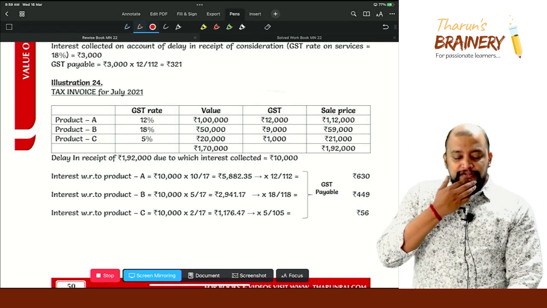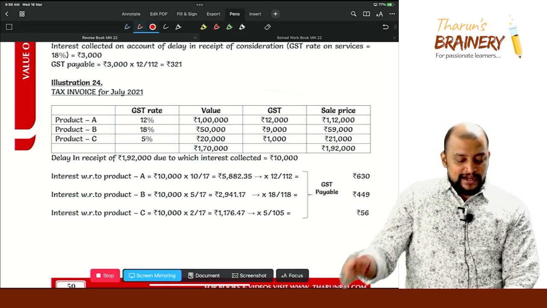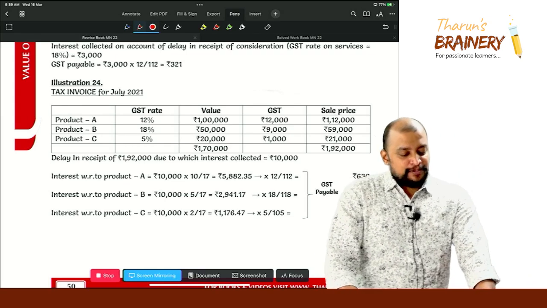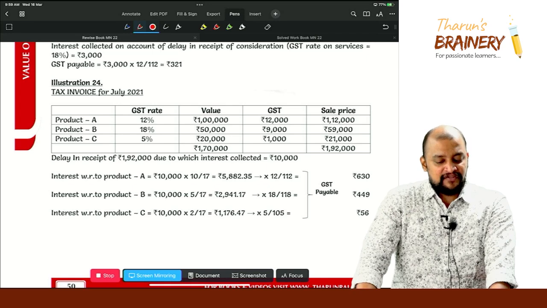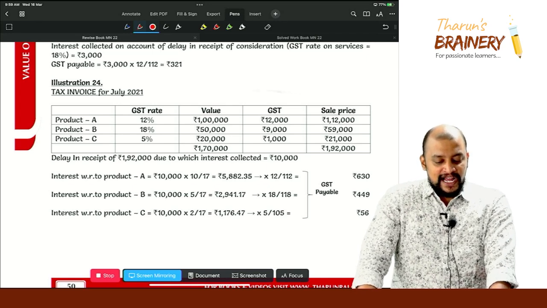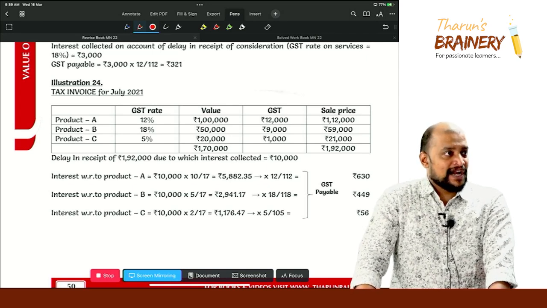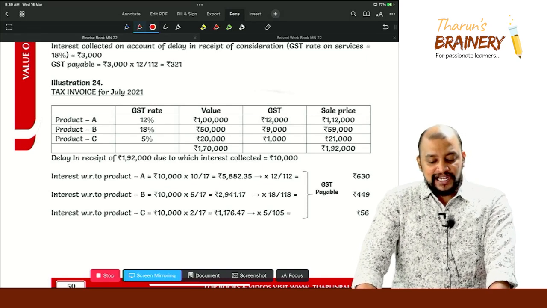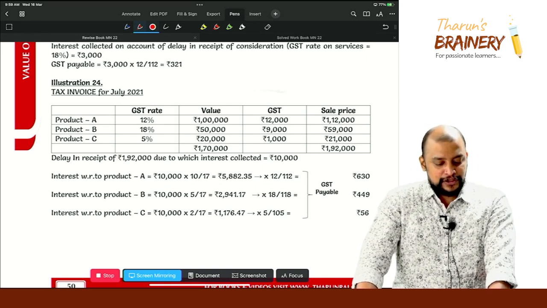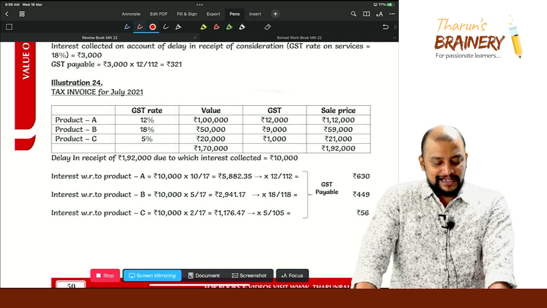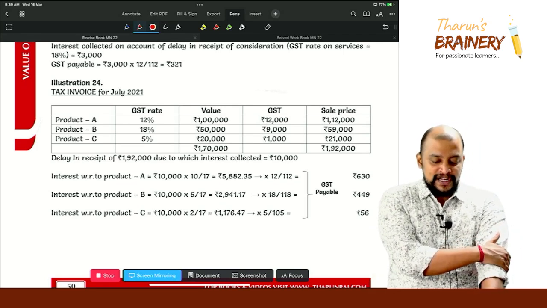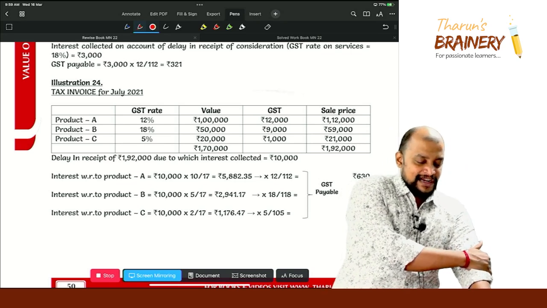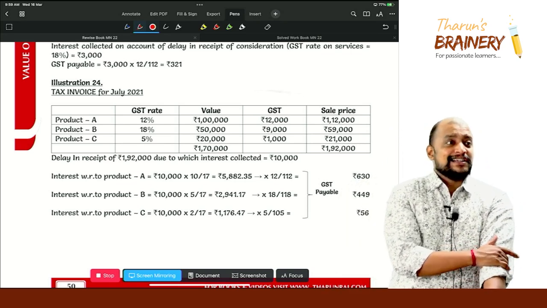Tax invoice for July 2021, product A, product B and product C, with GST rates of 12%, 18% and 5%. Values are 1,50,000 and 20,000, total 1,70,000. GST and sale price are also there. Due to delay in receipt of consideration of 1,92,000, interest of 10,000 rupees is collected.